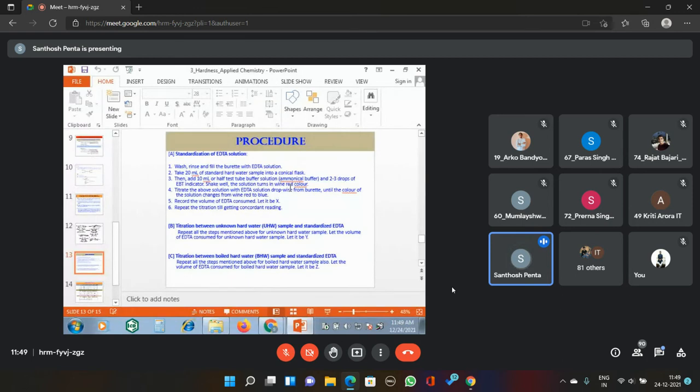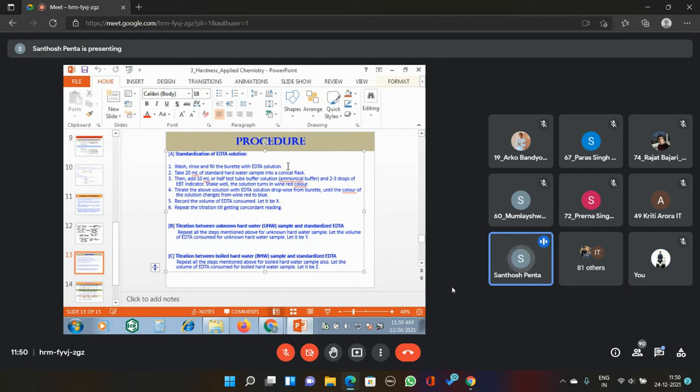First of all, what is the procedure in the determination of hardness? How are we determining the hardness? First, standardization of EDTA solution, or otherwise, leave the heading. First of all, what do we have to do? What is the procedure? Wash, rinse, and fill the burette with EDTA solution, that is, the disodium salt of EDTA solution.